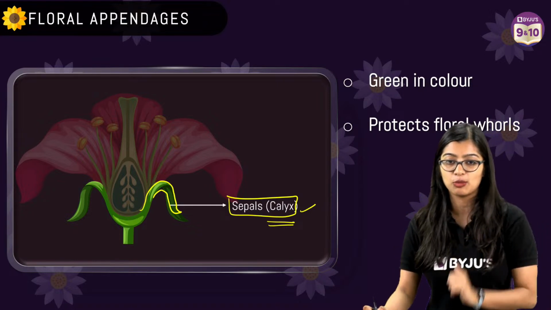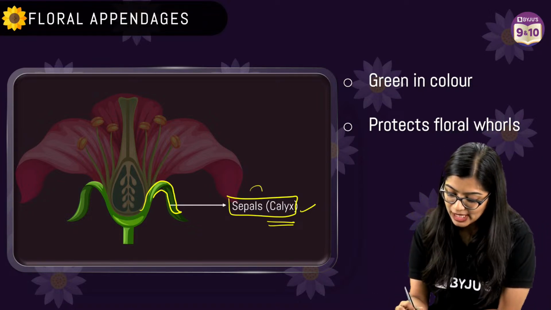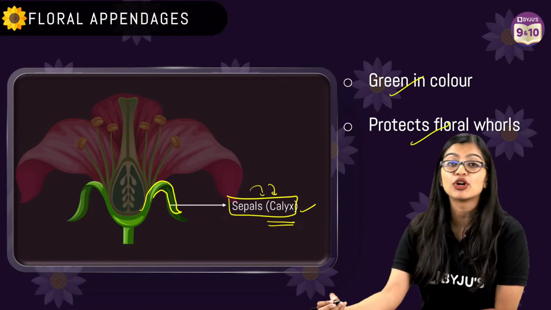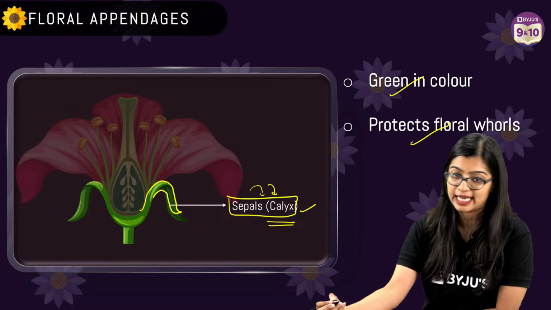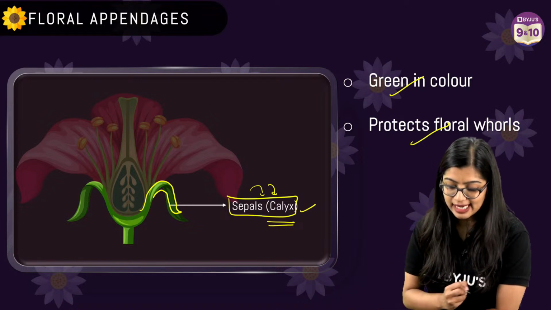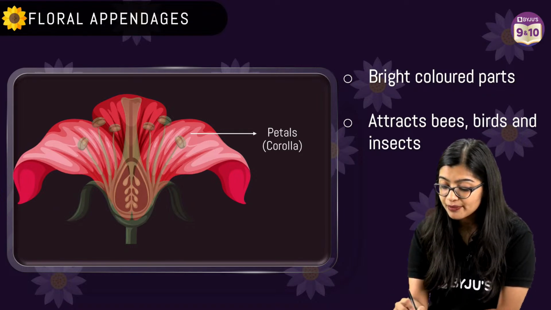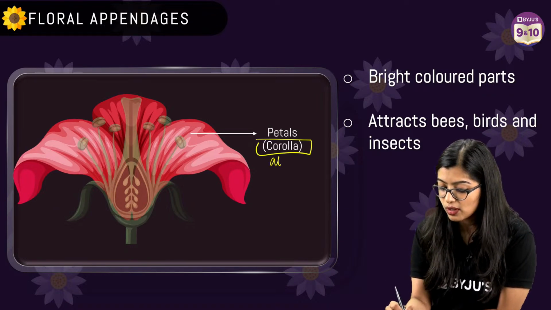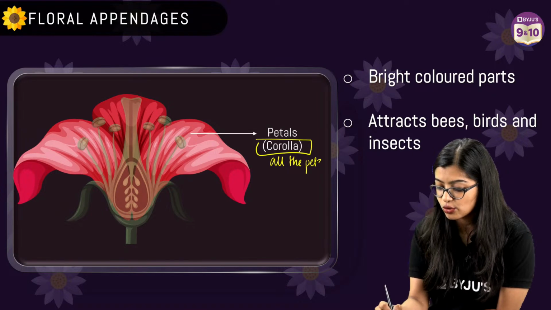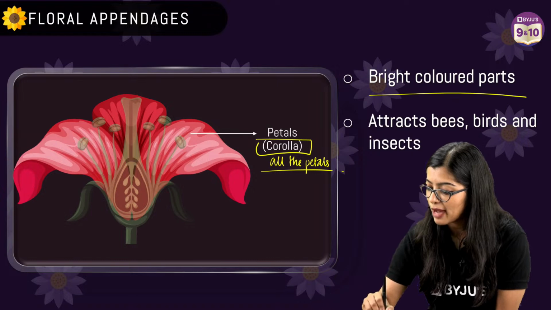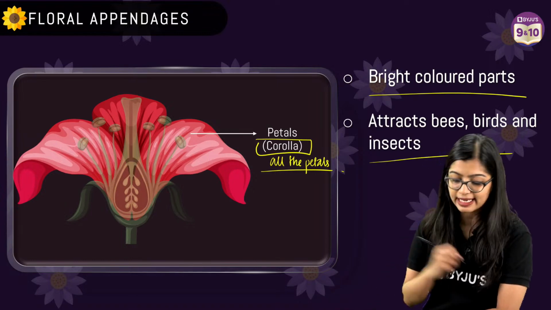Yes, Krishna, I'll be a little slower. So sepals form your calyx, right? They are green in color. They protect the flower during the bud stage. Now next up you have petals. Somebody was asking me, ma'am, what is corolla? Corolla is nothing but all the petals, or the group of petals, right? Now they are brightly colored parts and they attract bees, birds and insects.